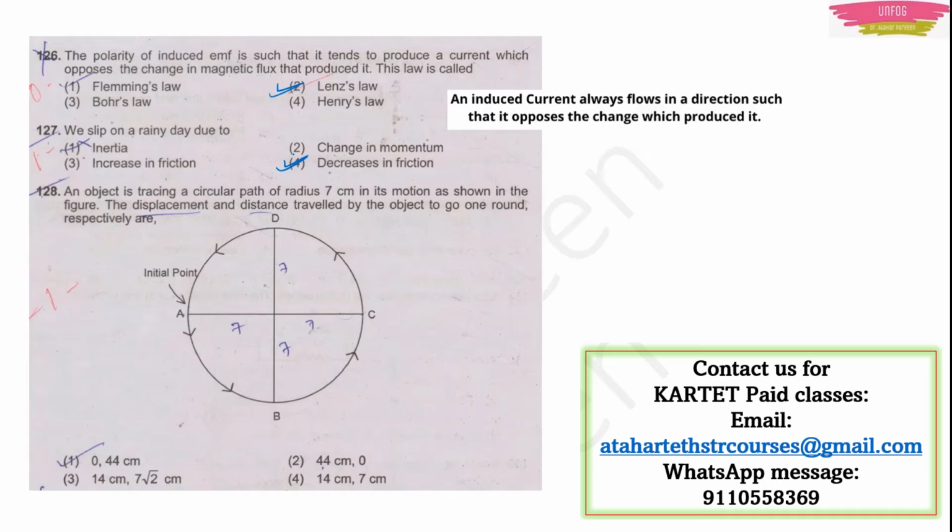Next question. Question number 128. An object is tracing a circular path of radius 7 cm in its motion as shown in the figure. The displacement and distance travelled by the object to go one round, respectively, are. See, for this type of question, first you should know the difference between distance and displacement. For example, you are going from point A to point B. For that you have two ways. One is this way, A to B. The other one is this way, like this.